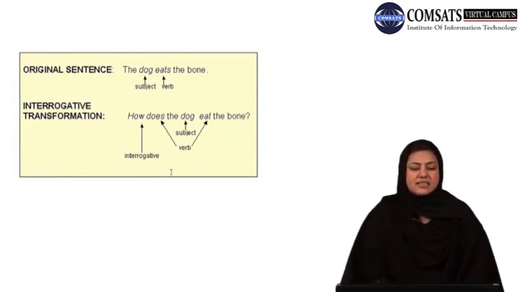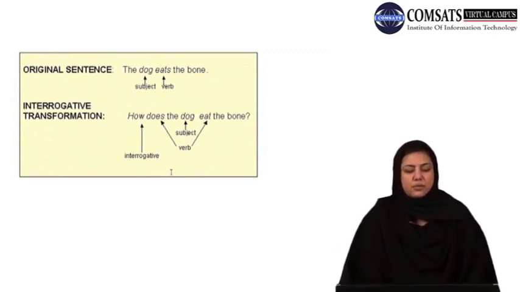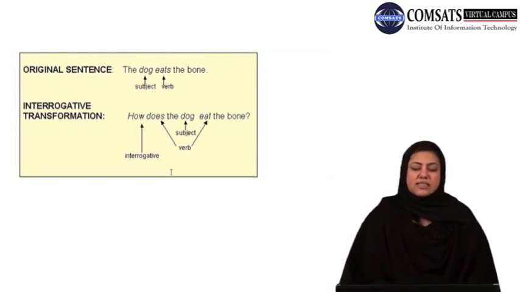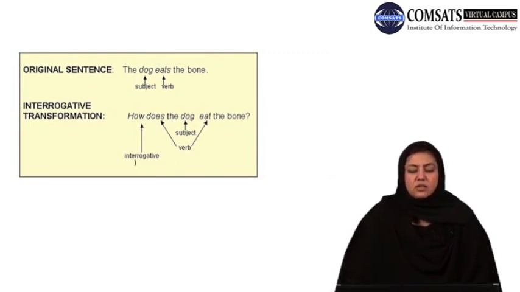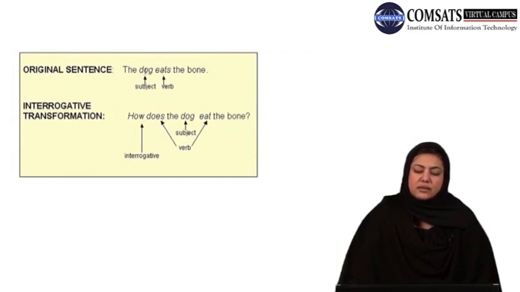My dear students, the next example that I would share in this regard, where you use different interrogative words at the beginning of different types of sentences to create interrogative transformations, is the dog eats the bone. How does the dog eat the bone? So in this case, does. Now S is a clue, that is a marker that tells us that it is about a single subject. It also tells us that this is the present form. So what we would do is, does is to be used in this case.